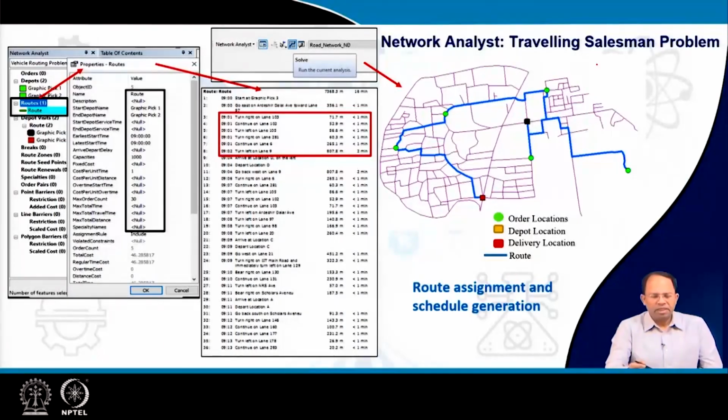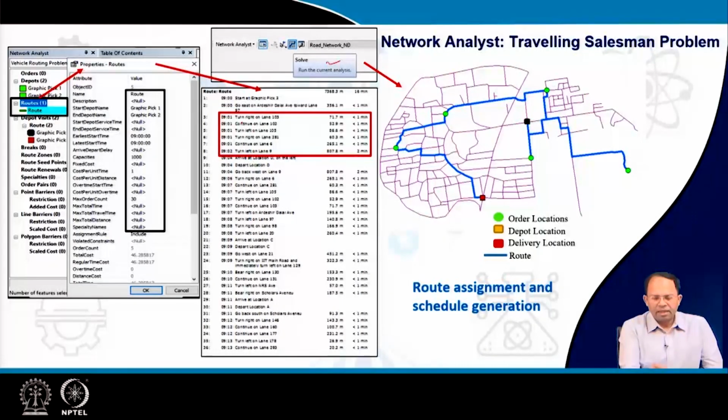Then finally we have to generate the route. As we can see in the previous slide, one of the items was the route in this particular layer. For this route, we first have to give properties, like total travel time, and certain restrictions could be given in terms of start time, end time and so on. Then we solve it, and once it is solved, you can see the schedule for that route is generated.